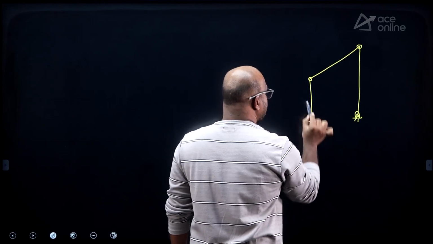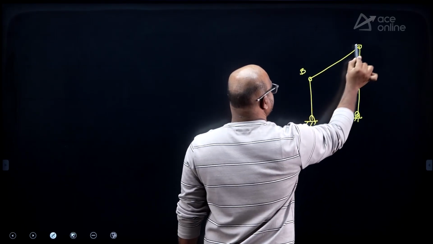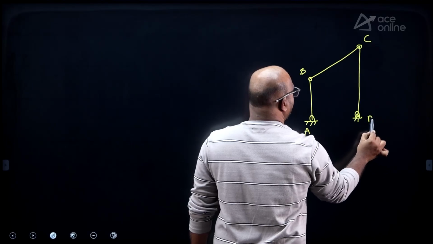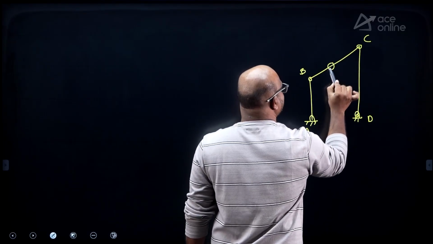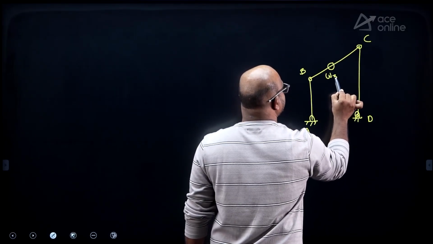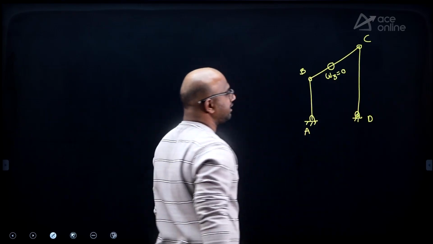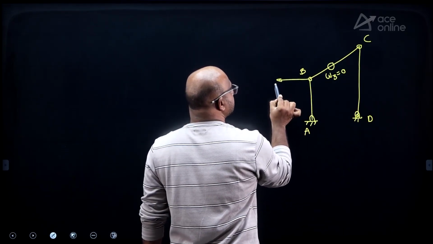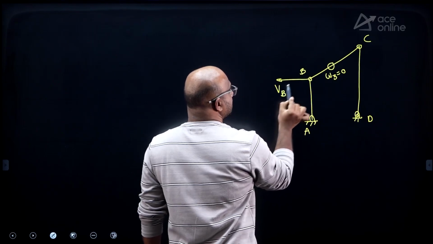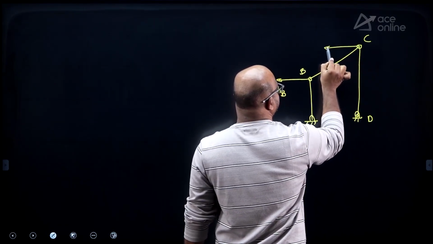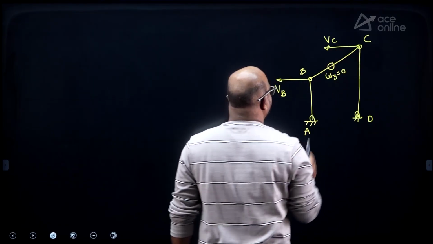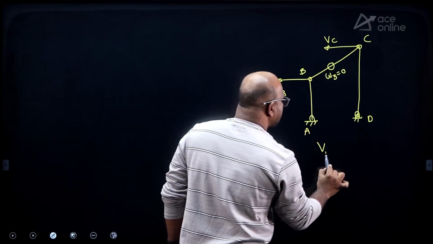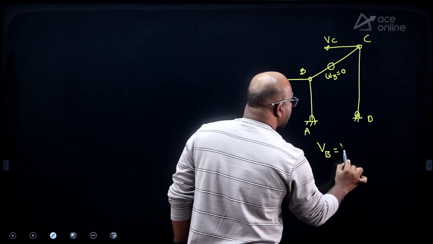Parallel AB, CD. When input and output are parallel to each other, the angular velocity of this one, omega 3, equals 0, guys. Omega 3 equal to 0. And this is the velocity of B, and this is the velocity of C, guys.